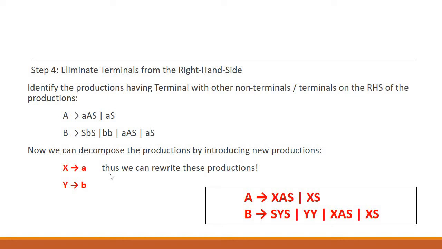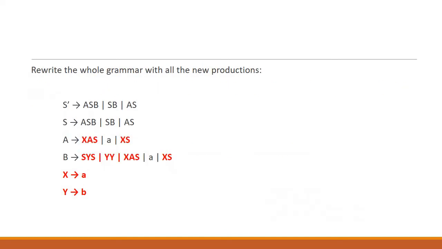So what we received are these two productions, which are basically X produces A, Y produces B, and a set of productions in this particular box. So what we need to do is rewrite all the grammatical productions which we have done previously, along with these new productions. So the set of new productions is like this.